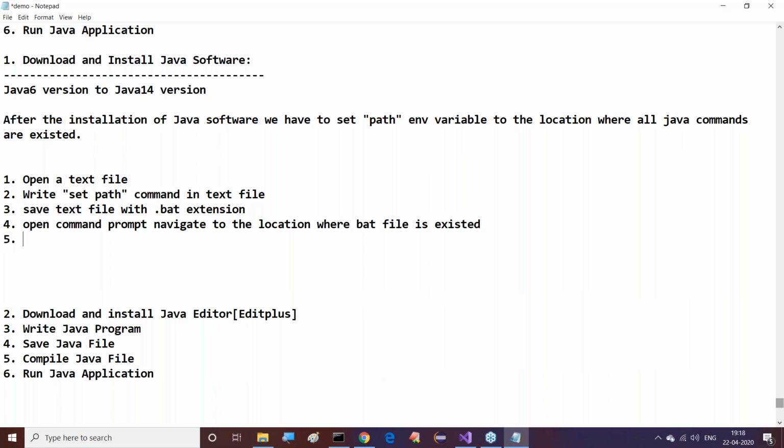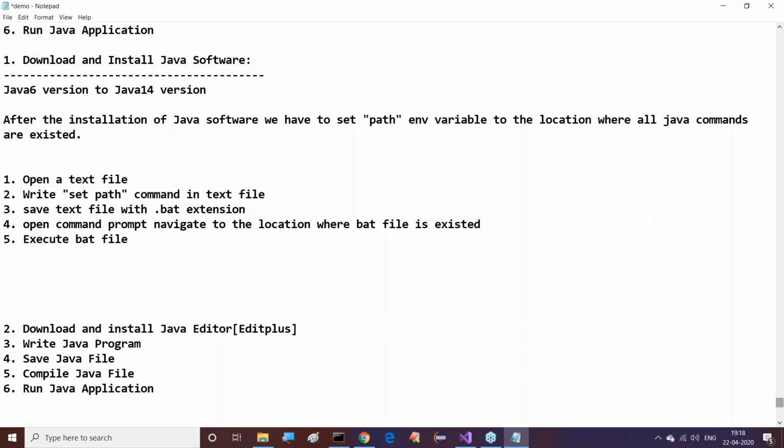And the fifth one is to type the batch file name and execute the batch file. That's it. Just if we use that batch file name, automatically we can execute that batch file.